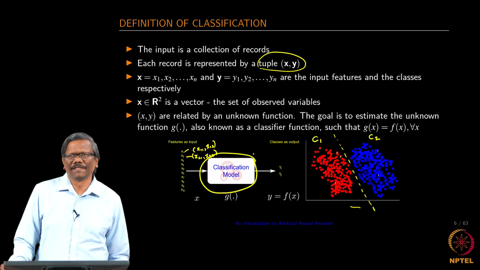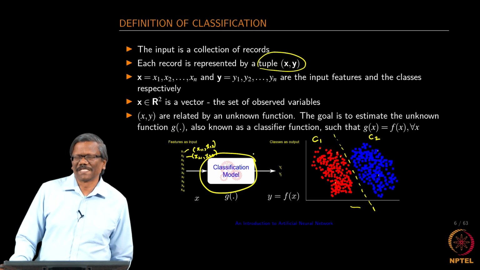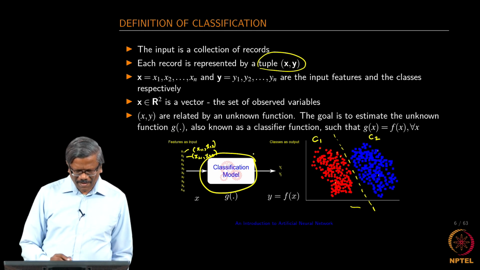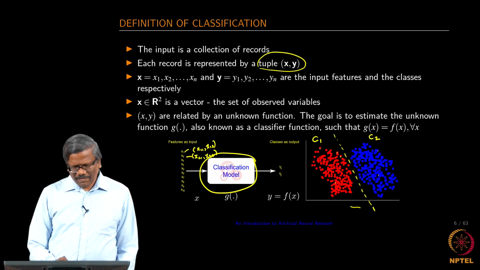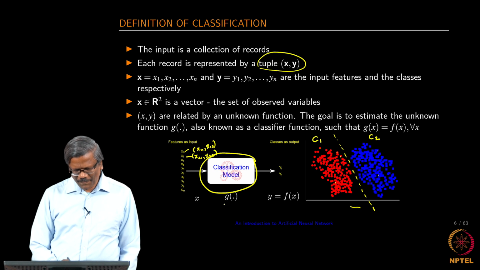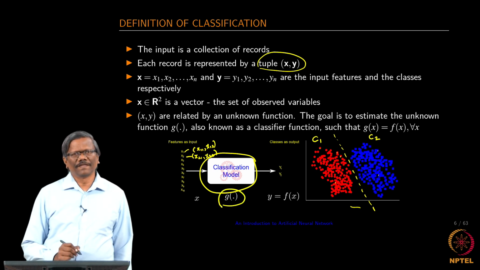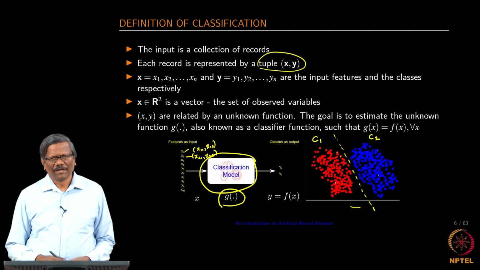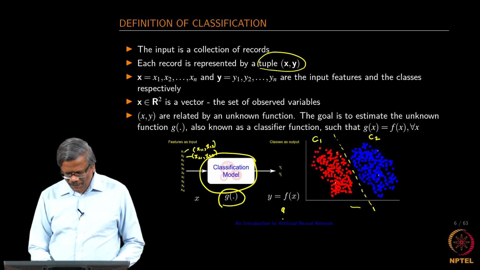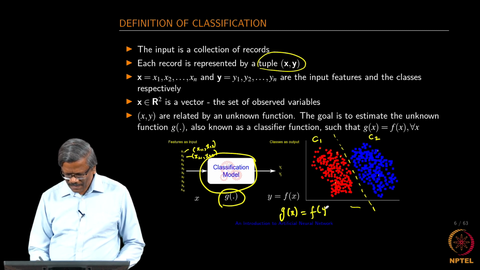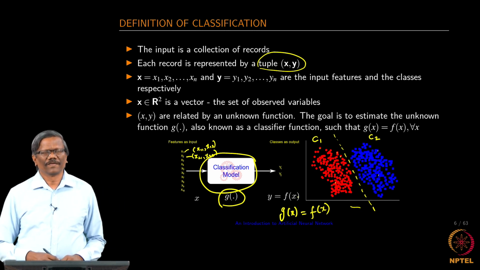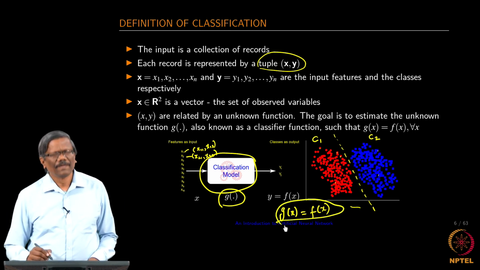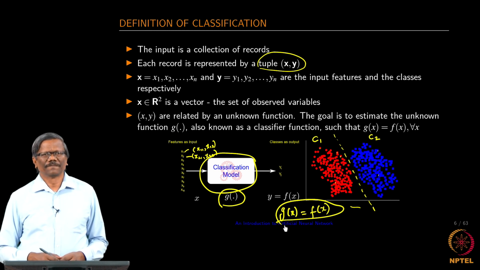This is one of the tasks that we keep doing in machine learning. So, here we have to create a model. When you are done with the estimation of the model, g of x will also provide the class. So, this is your ideal model building exercise.